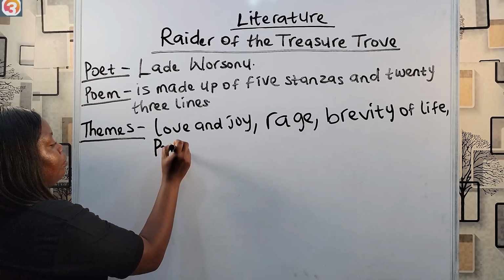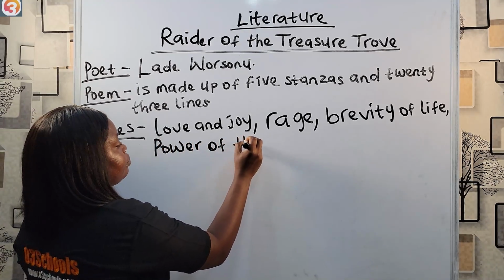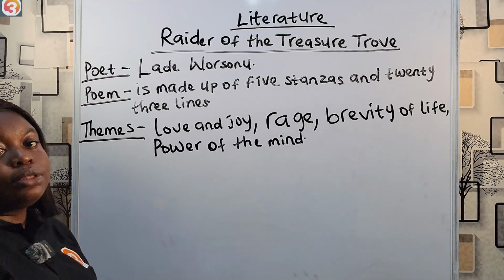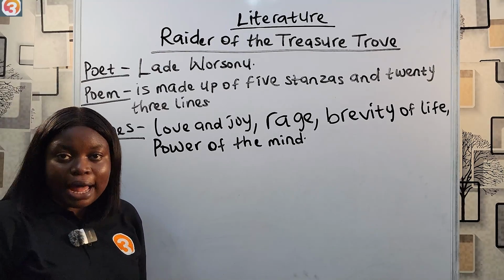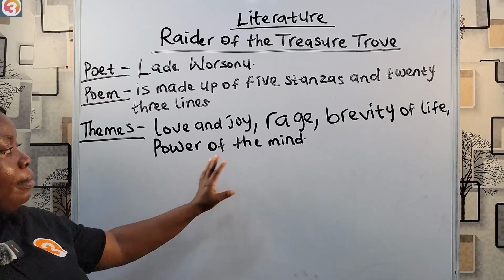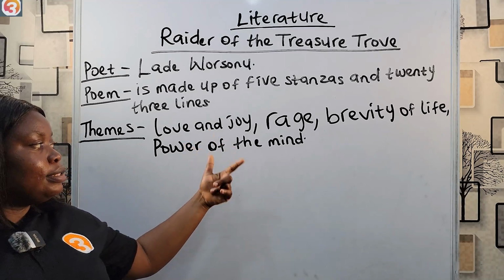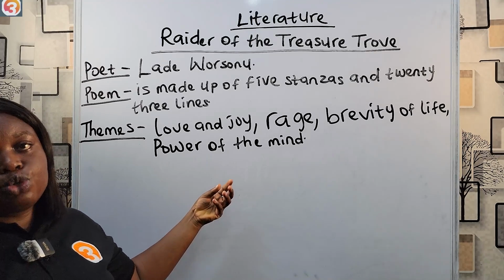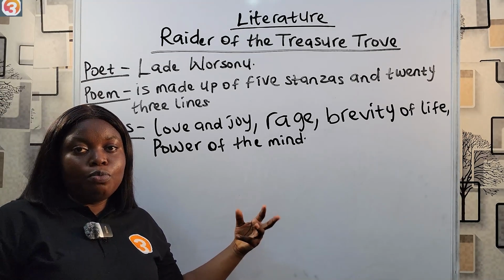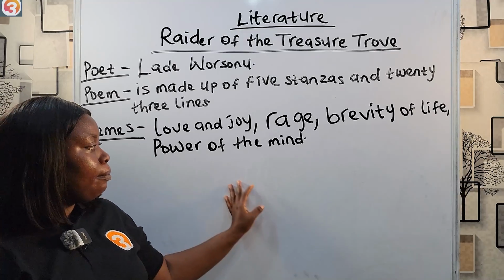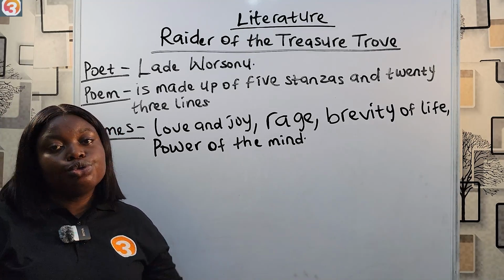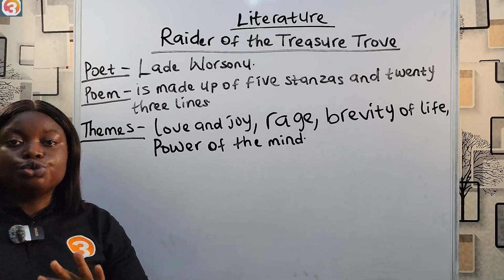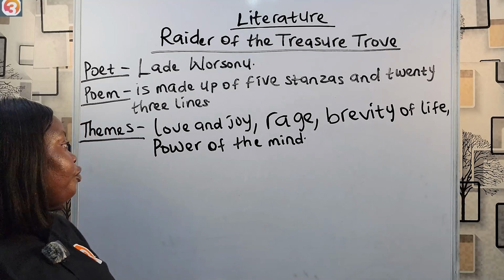Then we also have power of the mind. The last stanza, it says, as you think, so you feel. Watch your minds. The poem tells us that the mind is powerful. Our minds, our thoughts control our emotions. So we should be mindful of what we focus on, as that can either make or mar us. So the power of the mind is very powerful and it controls a lot of things. What we think controls our emotions, and by extension, it controls our actions. So let's be careful of our thoughts.